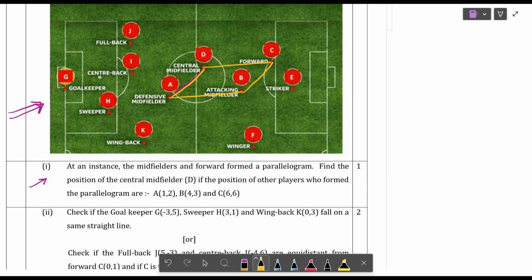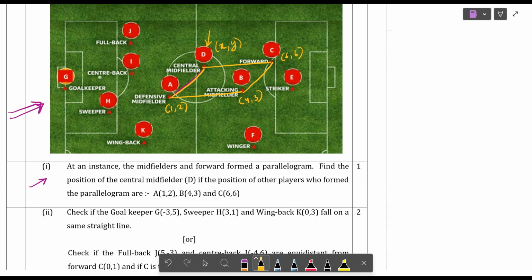So find the position of the central midfielder D. They are asking us to find the coordinates of D. If the positions of the other players who form the parallelogram are A (1, 2), B (4, 3), and C (6, 6). We don't know D, so let us take x, y as its coordinates.